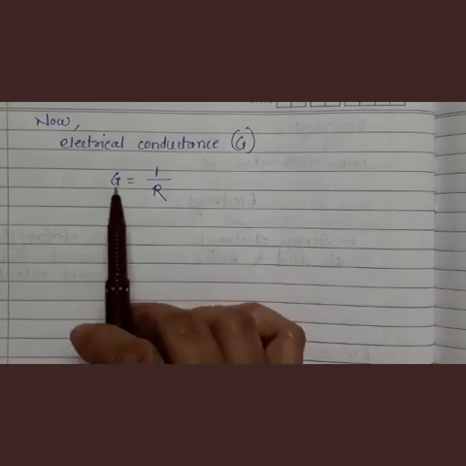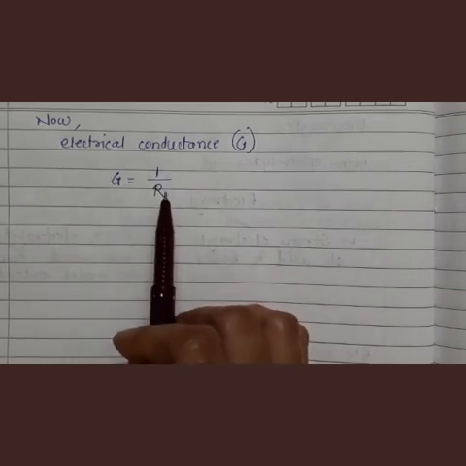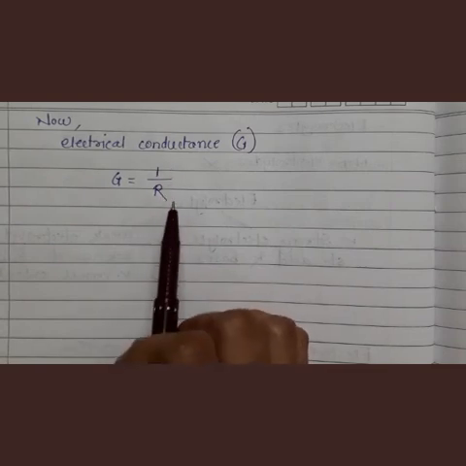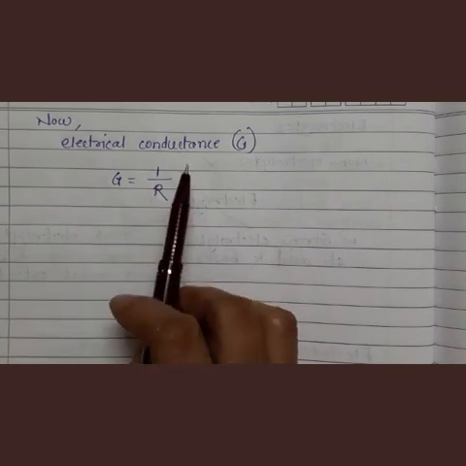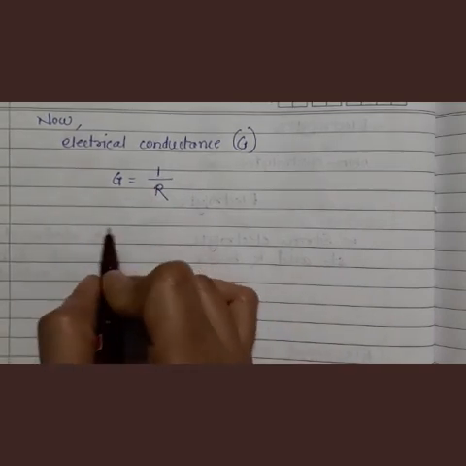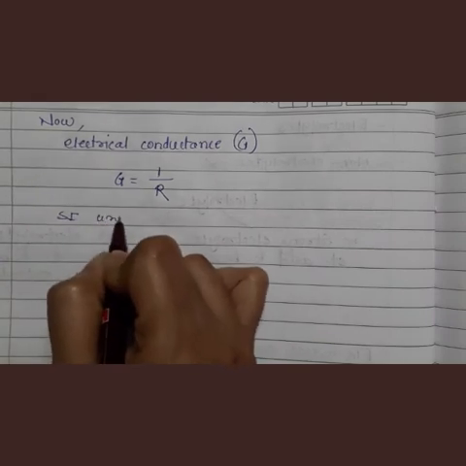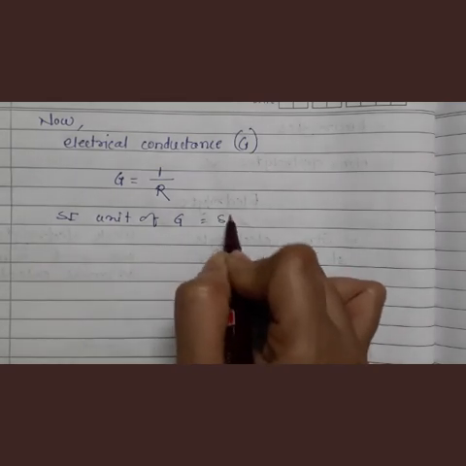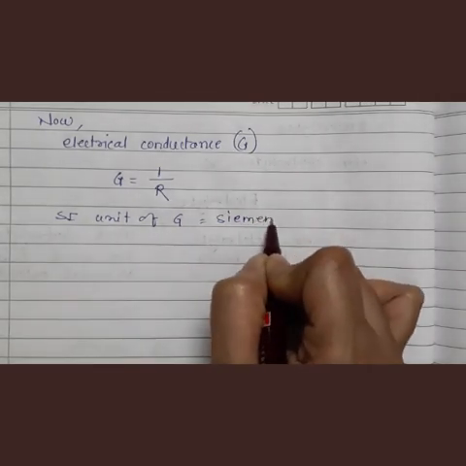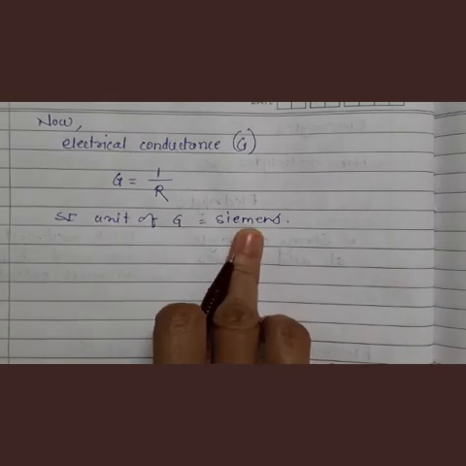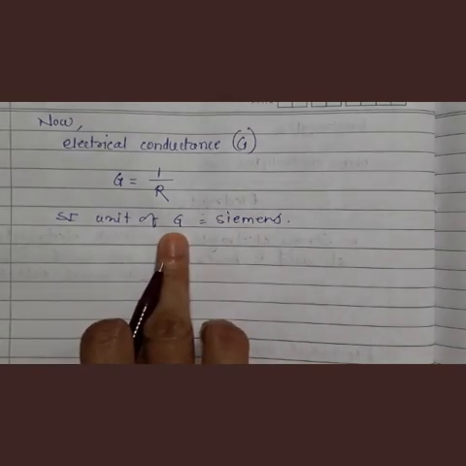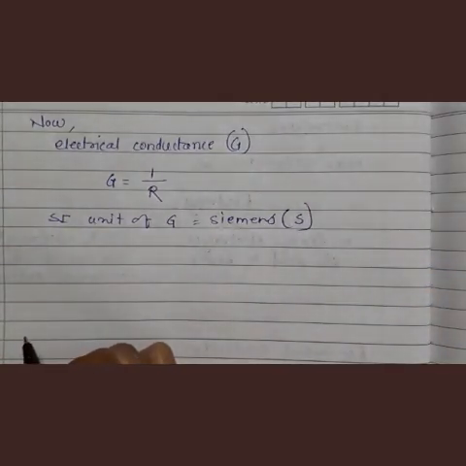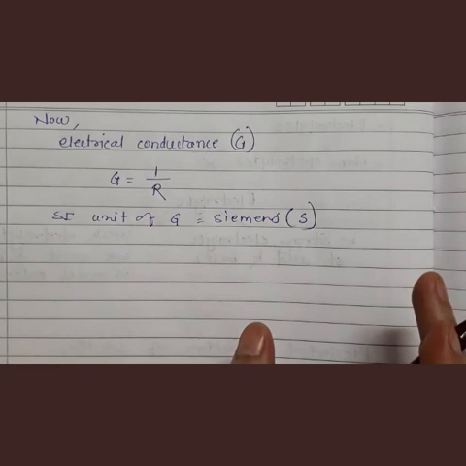Reciprocal of resistance R means 1 upon R, so G is equal to 1 upon R. The SI unit of electrical conductance is Siemens, denoted by capital S, which is equal to per ohm or ohm inverse.